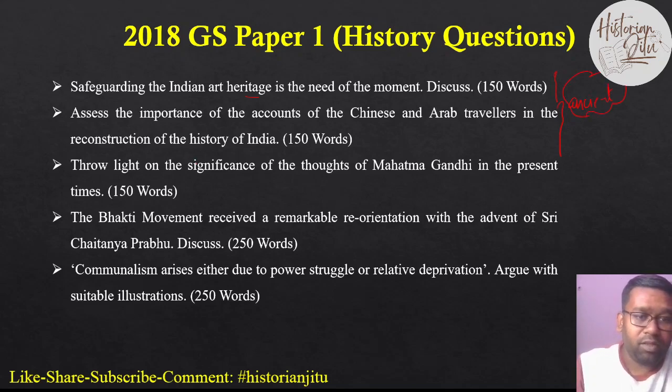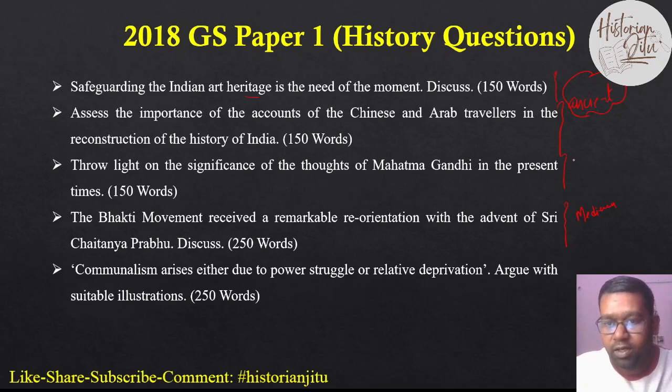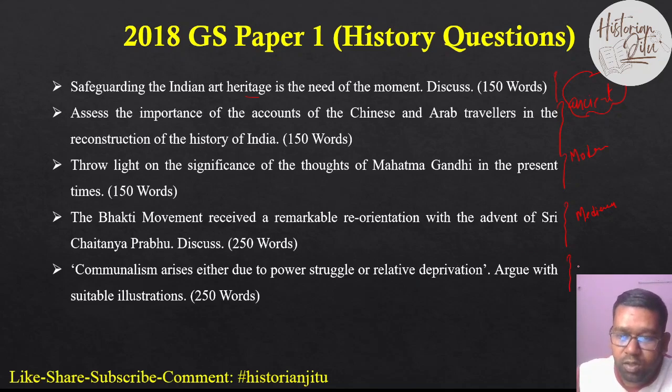Now, throw light on the significance of the thoughts of Mahatma Gandhi in the present times. Then this question: Bhakti movement received a remarkable reorientation with the advent of Sri Chaitanya Mahaprabhu. This question is especially from medieval times. So this is from medieval. This question is from modern. And the fifth question: communism arises either due to power struggle or relative deprivation. Argue with suitable examples. So this question belongs to modern plus contemporary, post-independent. So these are the questions which were asked in the UPSC 2018 examination.